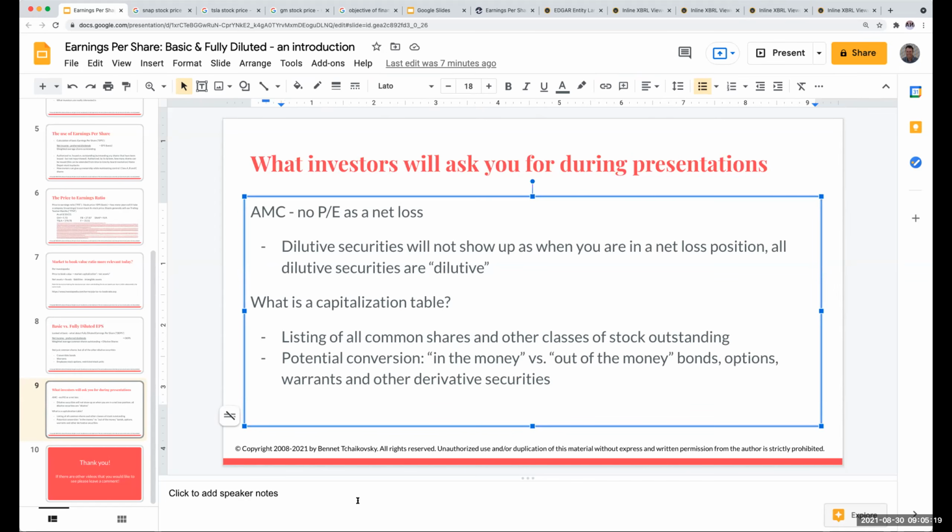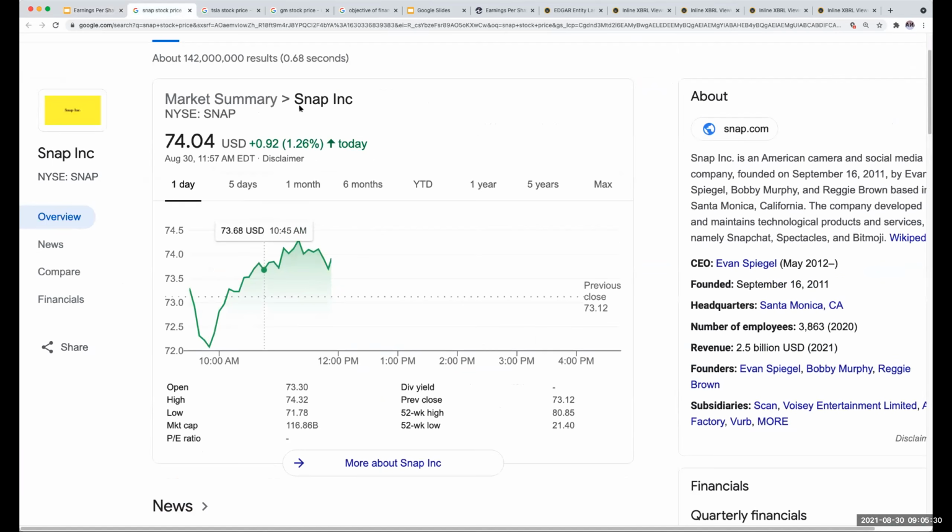When you're listing them out, it's important to say what is in the money versus out of the money. What does that mean? For example, if I had Snap stock options at $100 per share, those options are out of the money. Why? Because if I were to exercise them, I'm losing money. I can buy the shares on the open market for $74.03, and my option is for $100. So it's kind of like, why are we doing this?